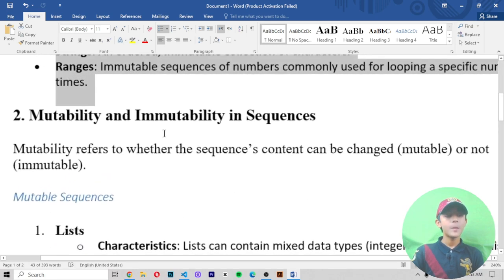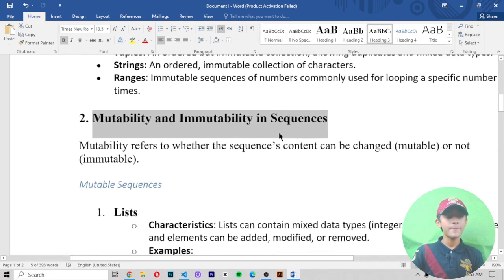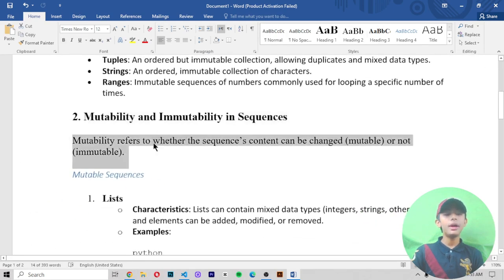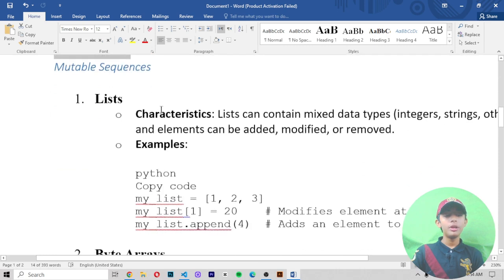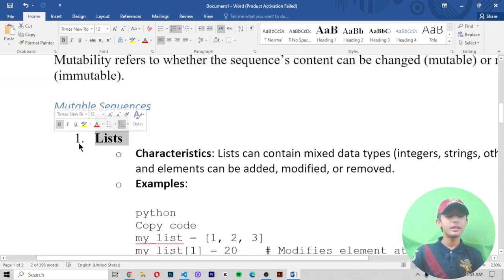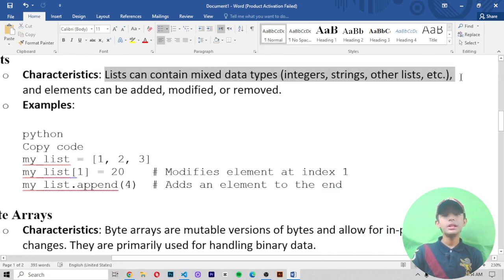Number two, mutability and immutability in sequences. Mutability refers to whether the sequence content can be changed, mutable, or not, immutable. Mutable sequences. First, list. Its characteristics: a list can contain mixed data types, integers, strings, and other lists. Its elements can be edited, modified, or removed.